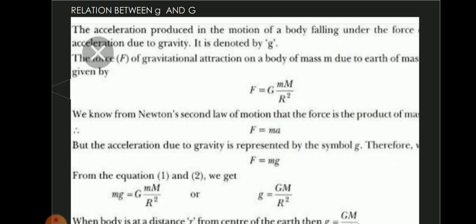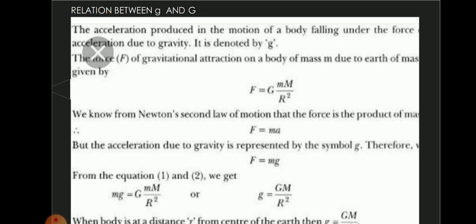You know very well that the acceleration produced in the motion of a body falling under the force of gravity is denoted by g. Now we can assume an object. The diagram is not given here, children. Please listen. Assume a small object whose mass is small letter m, placed on the surface of the earth. The mass of the earth is capital M, and the radius of the earth is capital R. These two objects are very close and the distance between them is capital R.